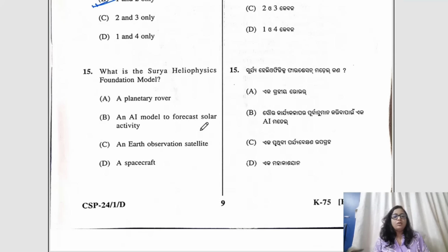Question number 15. What is the Surya Heliophysics Foundation model? So this was all from current affairs, and the answer here would be B, an AI model to forecast solar activity. Okay, basically it is an artificial intelligence model, and this is used for forecasting the solar activities that are going on. So B would be the correct answer.